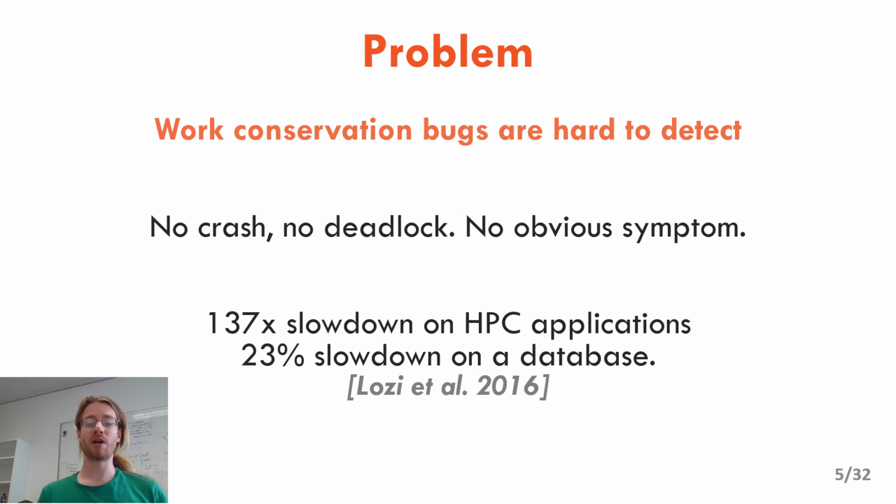And work conservation bugs are hard to detect because they do not cause applications to crash, they do not create any deadlock in the kernel, and they have no obvious symptoms besides the application running slower than it should. Yet, they can have dramatic impact on performance. In the 2016 study, we measured slowdowns of more than 100x on HPC applications and up to 23% on databases running production workloads. So they are hard to detect, and it's also hard to find these bugs using standard testing, because they are very dependent on the mix of applications and the machine on which these applications run.